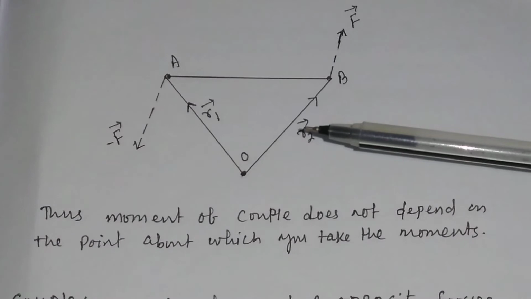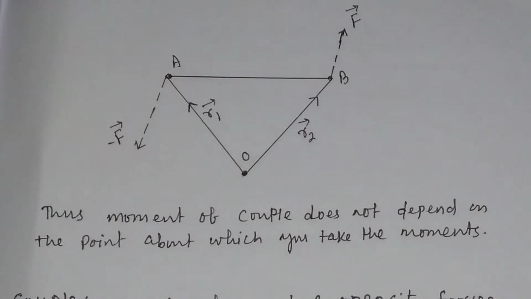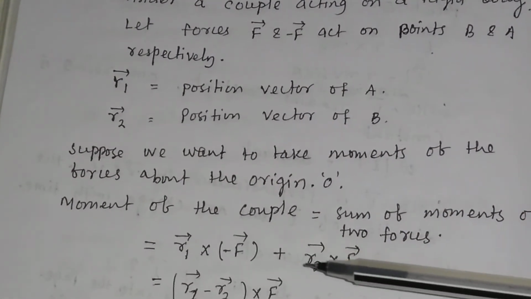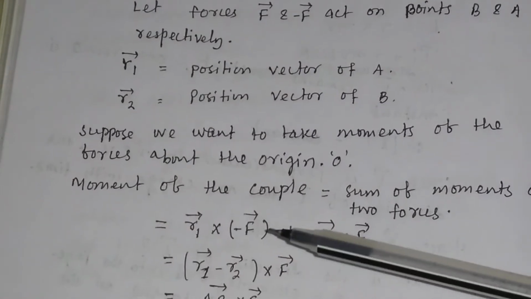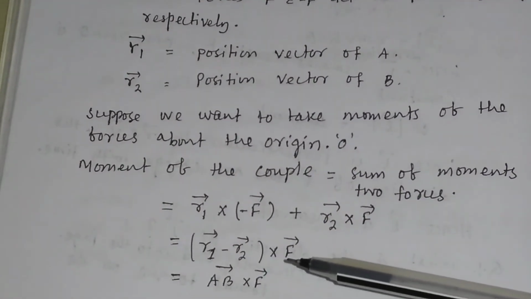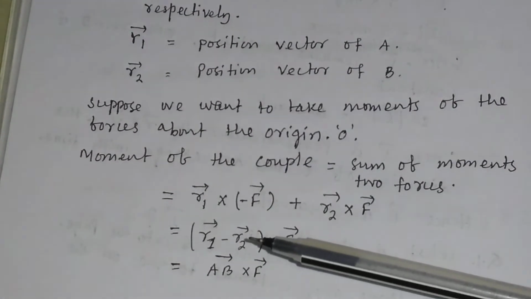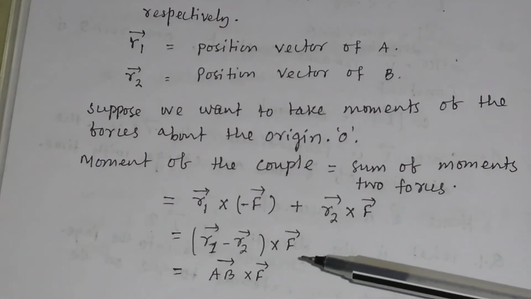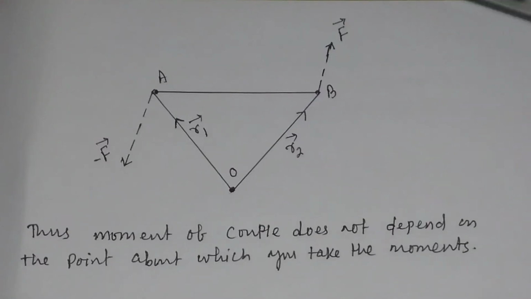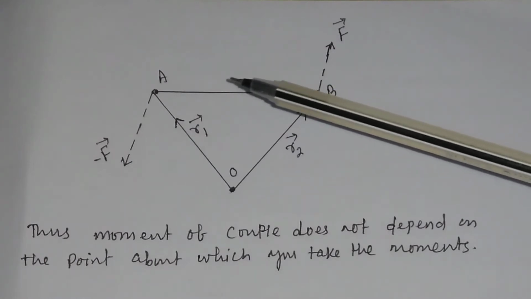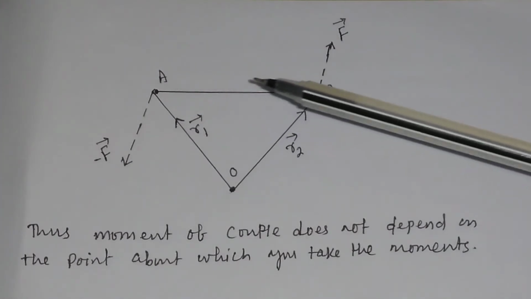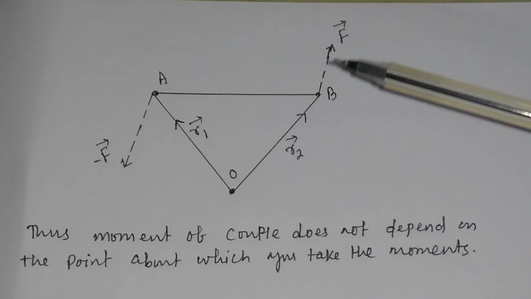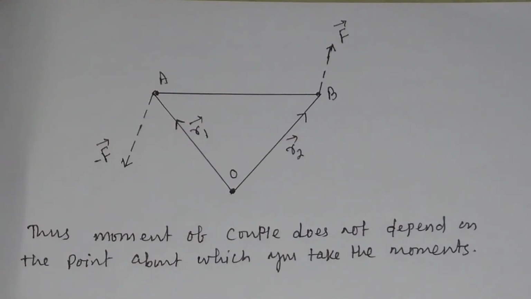So what will be the moment of this couple? Moment of the couple will be equal to R1 cross minus F plus R2 cross F, and that will be equal to R1 minus R2 into F. But by vector diagram, R1 minus R2 will be equal to FB. So it will be equal to FB cross F. So you see moment of couple will be equal to the perpendicular distance FB with the cross product of either force, either this force or this force.